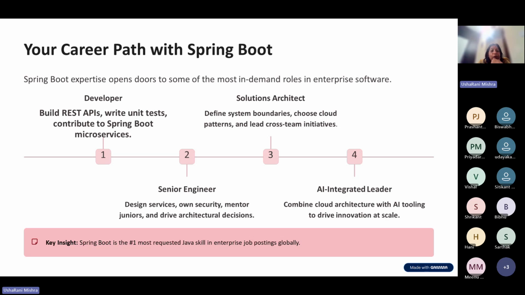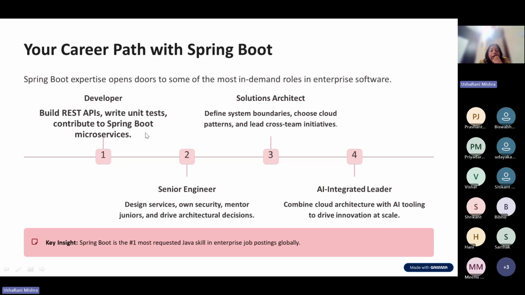You can contribute as a developer in your organization, or if you are appearing for an interview, you can confidently appear for Spring Boot microservice interviews. As a developer, you can build REST APIs, write unit test cases for them, and contribute to the Spring Boot microservice project.